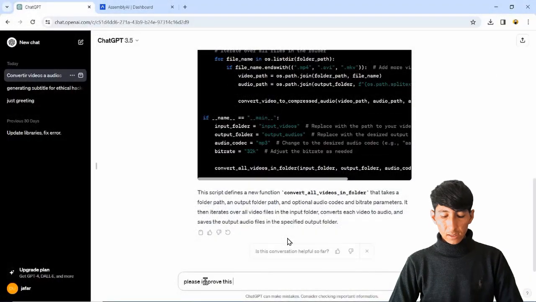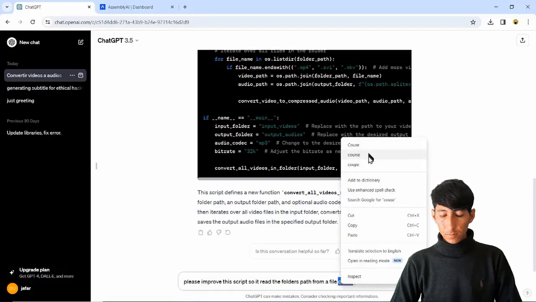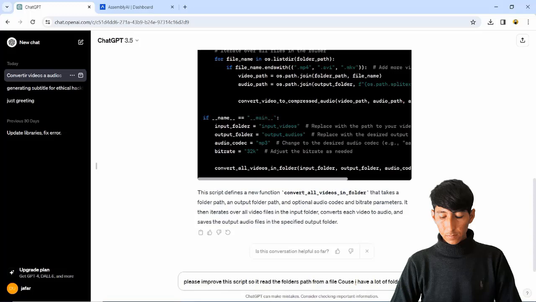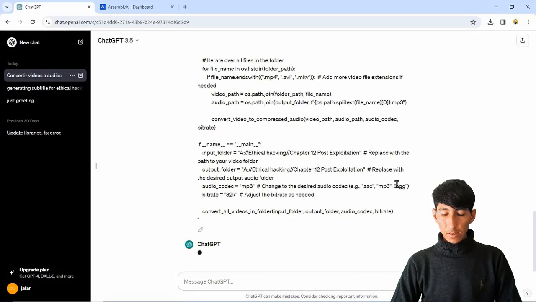So I'm going to ask, please improve this script so it reads the folder paths from a file, because I have a lot of folders, and then provide the script, okay? And I'm going to run it.